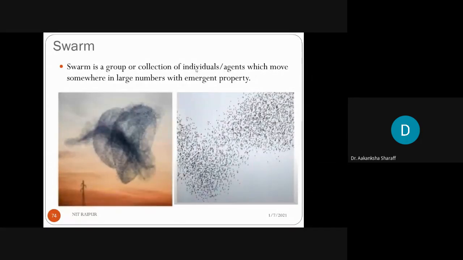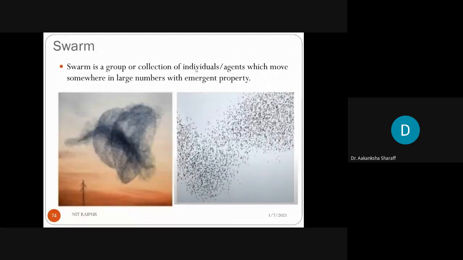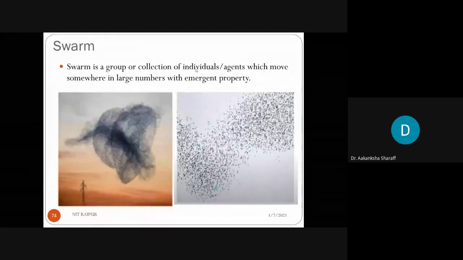You can say the ants, which are in our home and outside the home also, are found in a group or in a collective way. So that is also a swarm. They follow the same path that the other species of their kind are following.